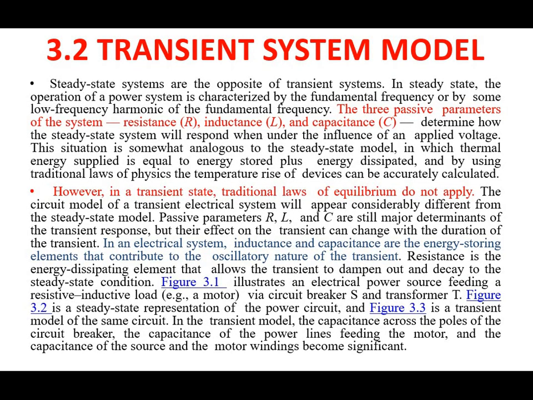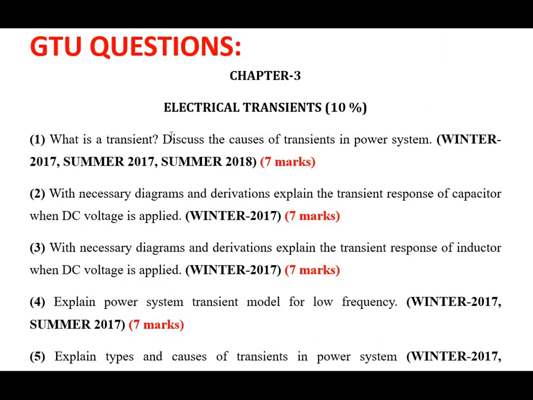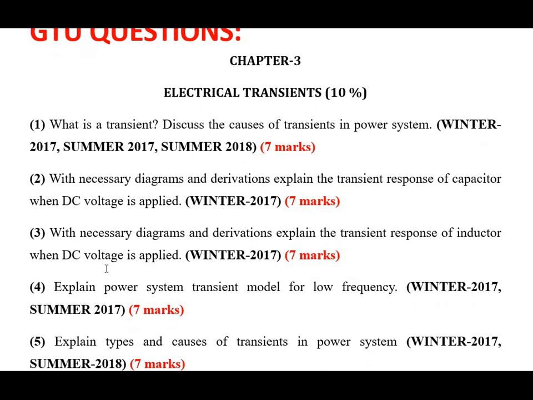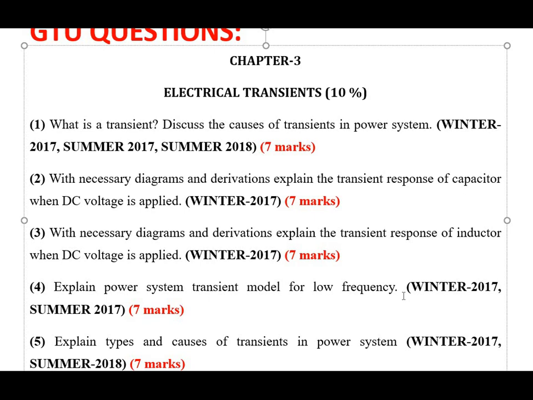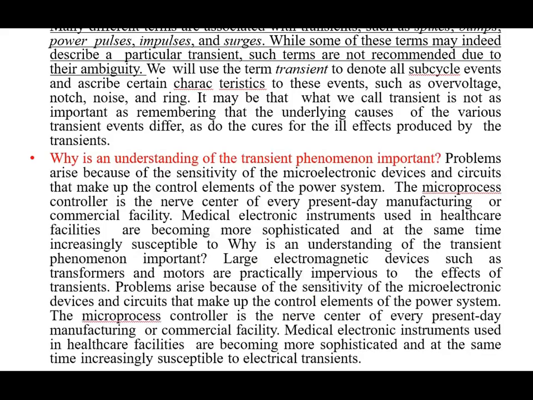And most important theory may be asked in GTU for 7 marks. It was asked in many examinations previously. So this is our 7 marks question, 3.2 transient system model. Let's see in GTU questions. So question number 4: explain power system transient model for low frequency, for 7 marks, asked in two examinations. So exam wise, this is an important topic.